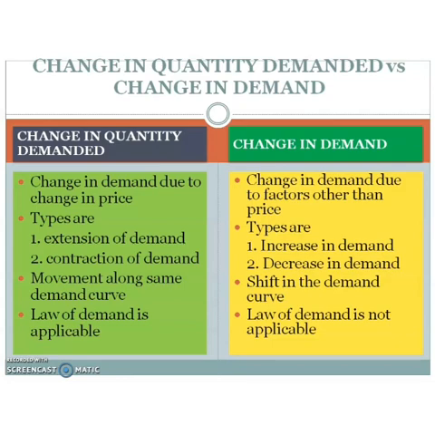Price is fixed, but if there is any change in demand due to other determinants of demand, it is known as change in demand. There are two types of change in quantity demanded, extension of demand and contraction of demand. And there are two types of change in demand, increase in demand and decrease in demand.